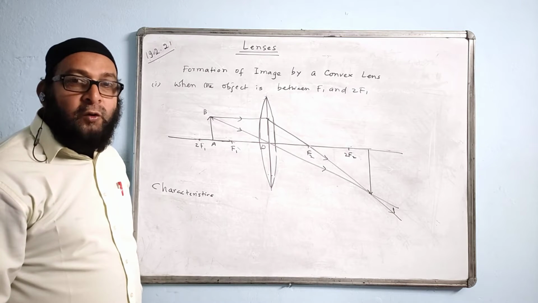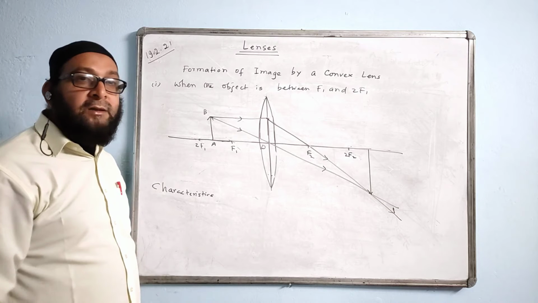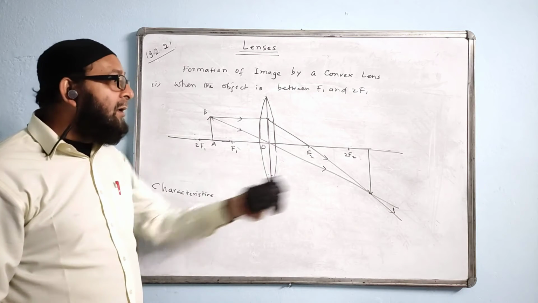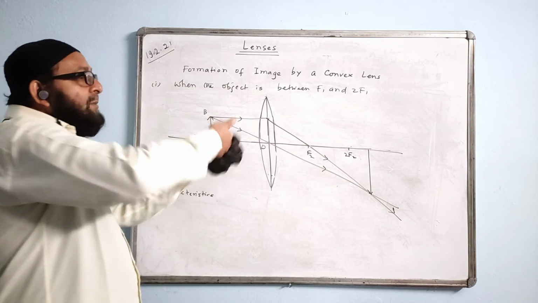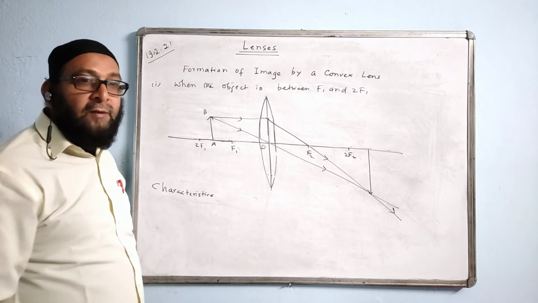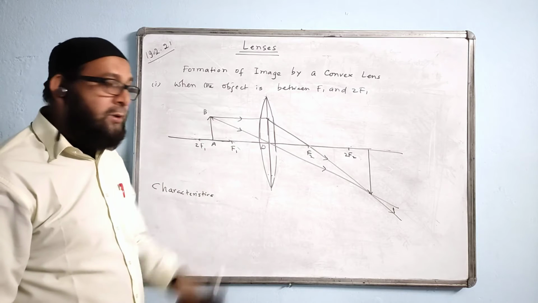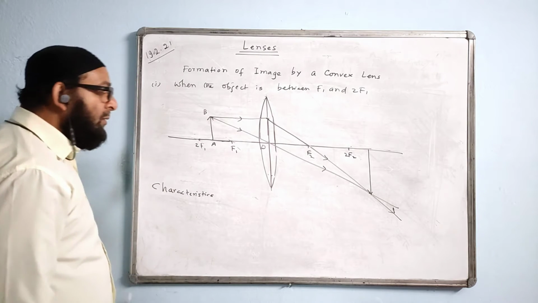And draw the diagram to show its action. What is the characteristic of the image formed on the screen? Magnified, real, inverted. So, we keep the actual object upside down, then the image will become inverted of that. That means it will be erect for us. Understood?